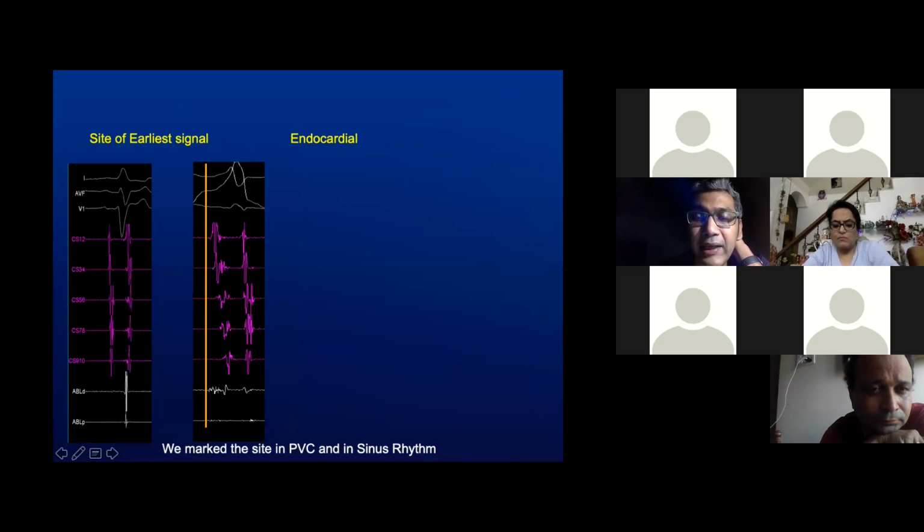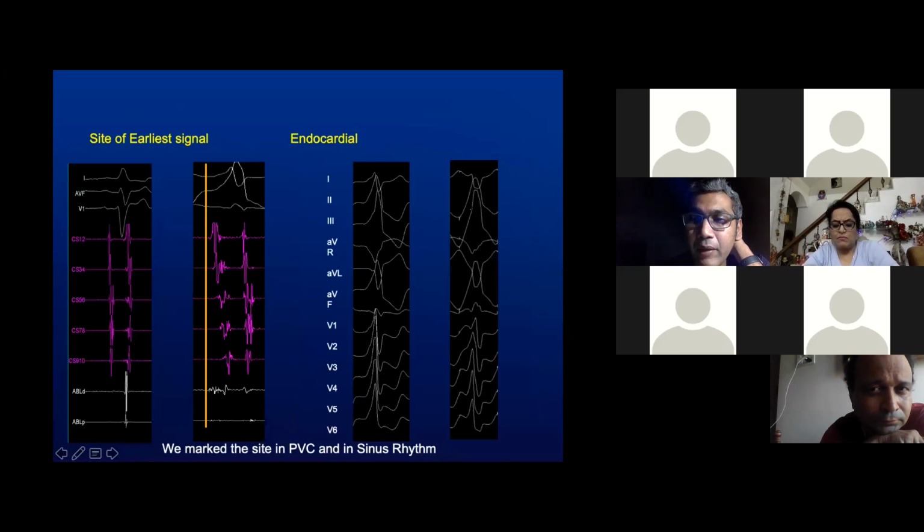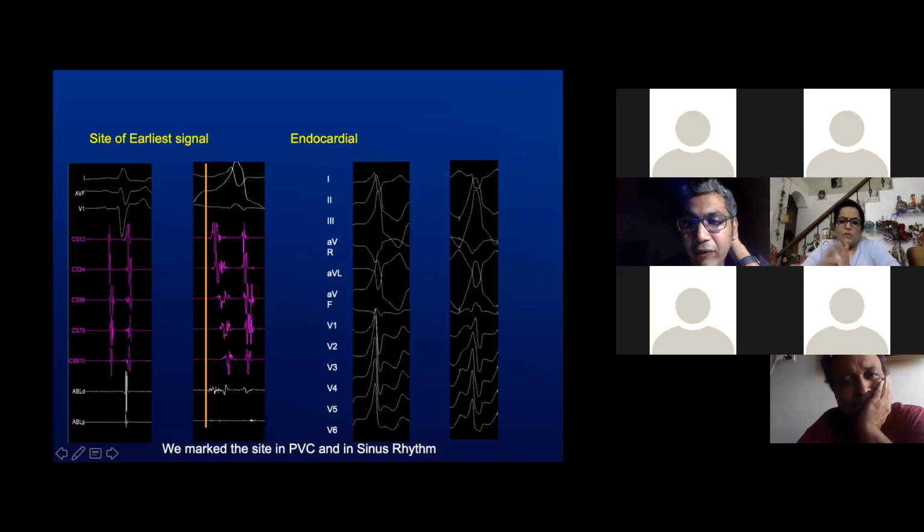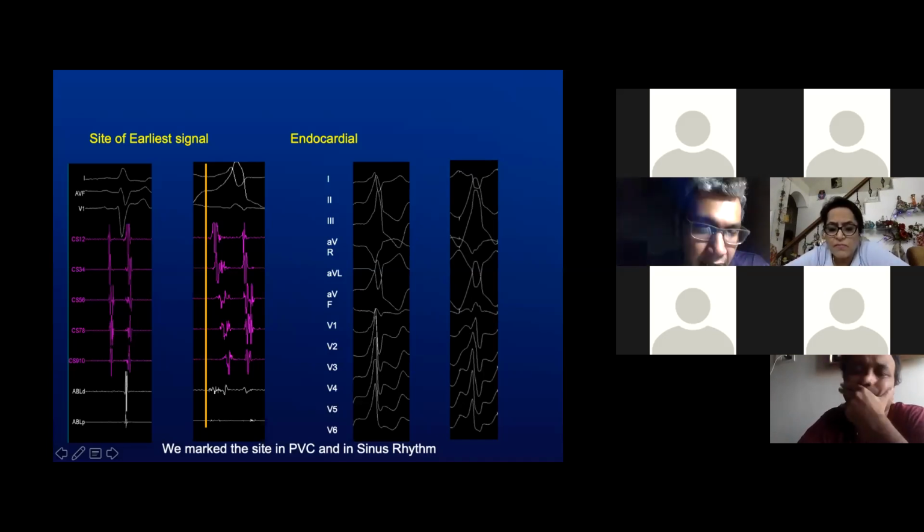At this site, we did pace mapping to compare the PVC with the pace map, and noted that there were subtle differences, even though the majority of the QRS looked similar in the precordial leads. Lead V1 seemed similar, although the height of the R wave here is more. Lead 1 had a higher R wave in the target PVC as compared to our site, and AVF had more fractionation and a more negative component at this location.